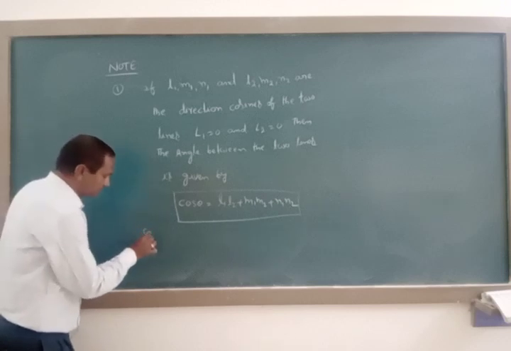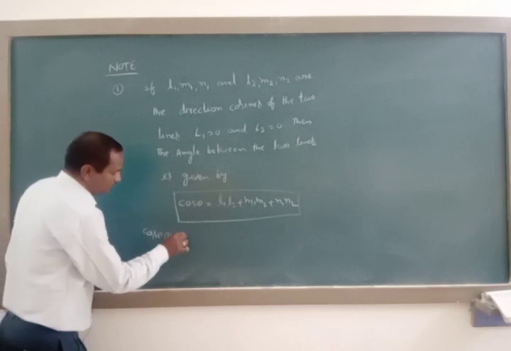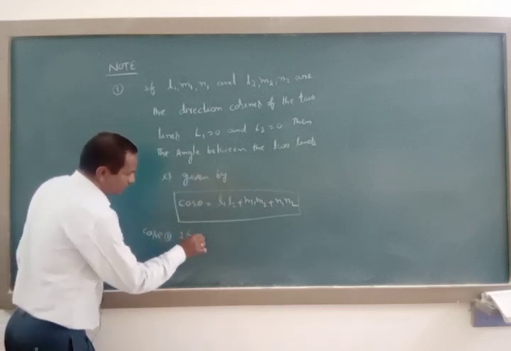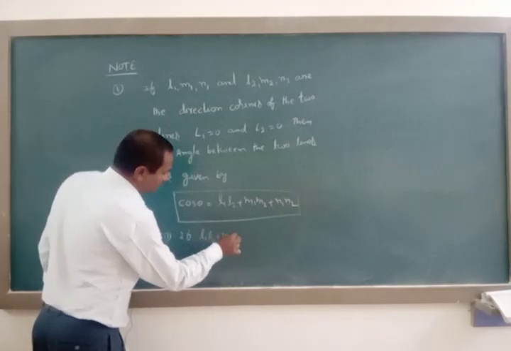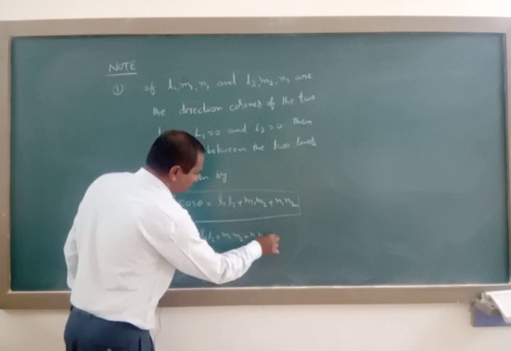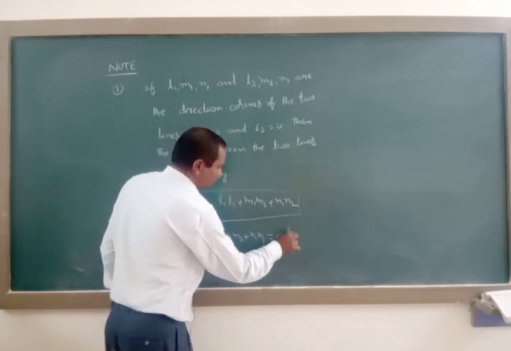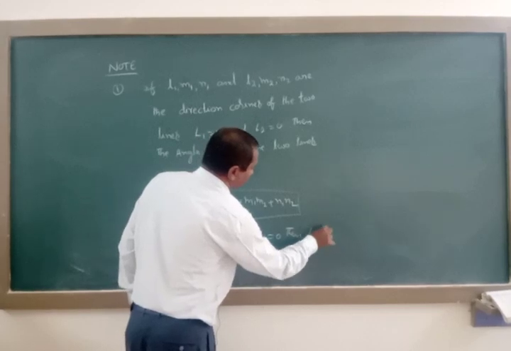Case 1: if l1 l2 plus m1 m2 plus n1 n2 is equal to 0, then the two lines are perpendicular to each other, that is L1 is perpendicular to L2.